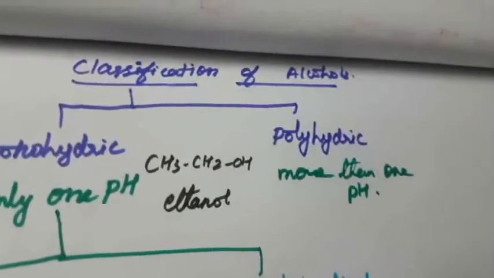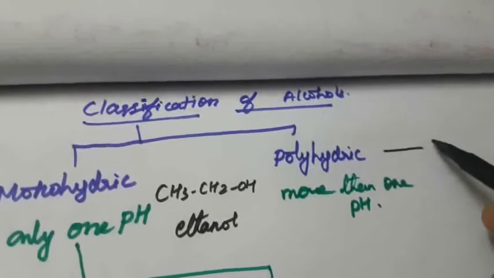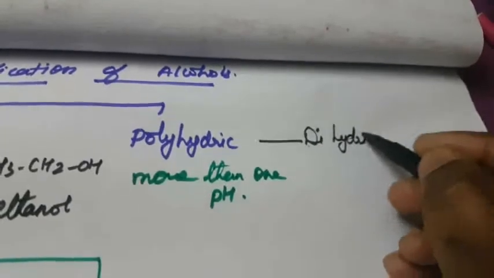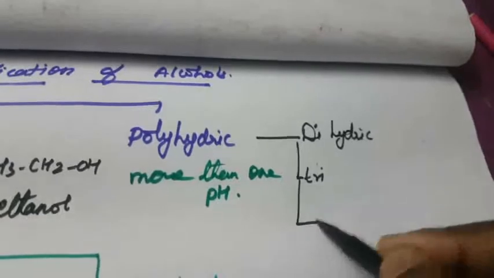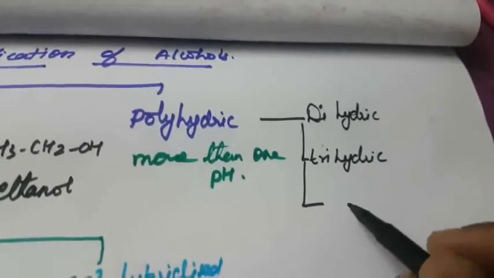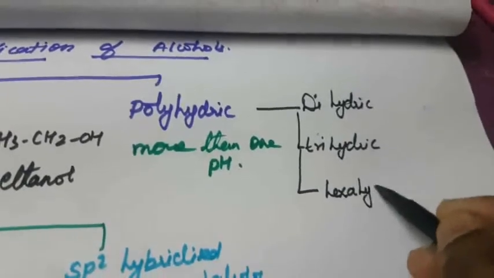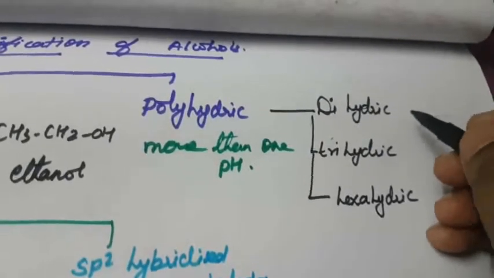Again, what is meant by polyhydric alcohol? It is classified again into three types: dihydric alcohol, trihydric alcohol, and hexahydric alcohol. So what is meant by dihydric alcohol? That is called glycol.